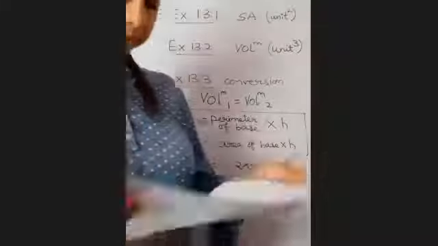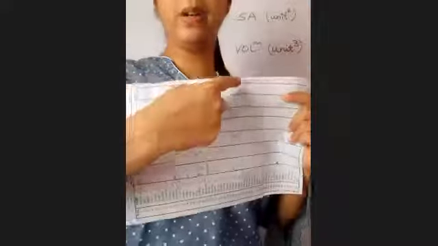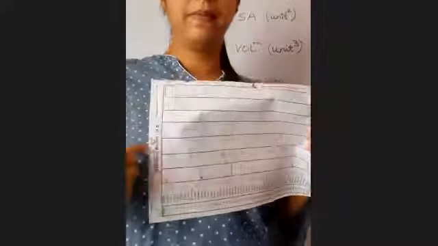And there is another way to tell you the derivation. This is a rectangular sheet. This is L and this is B. What is the area of this sheet? L into B. I am folding this sheet. What does it become? Cylinder.